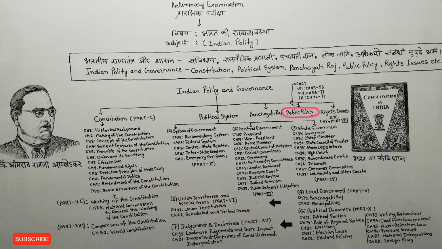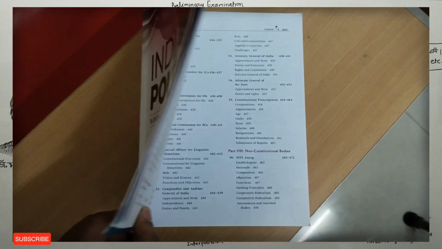The next topic in the syllabus is public policy. I have included part 7, part 8 and part 9 of M. Lakshmikant sir's book under this topic. So if I talk about part 7, friends, then you can see things from chapter number 43 to chapter number 55 in it. Part 7 tells us about the constitutional bodies.